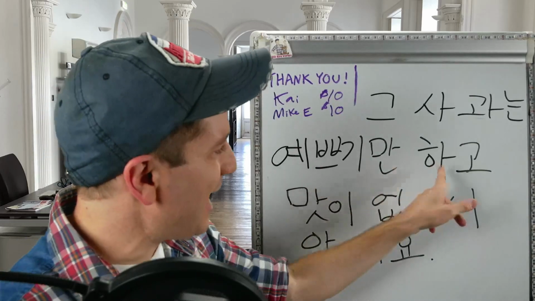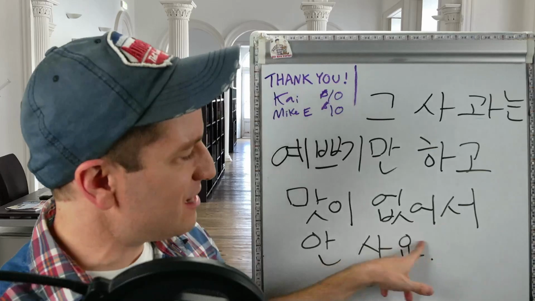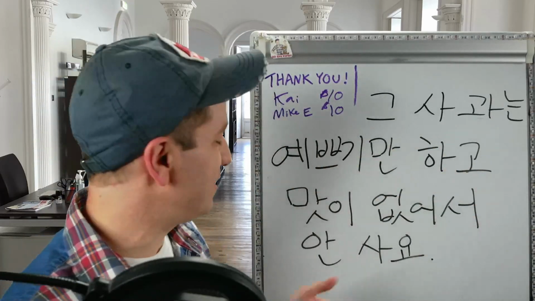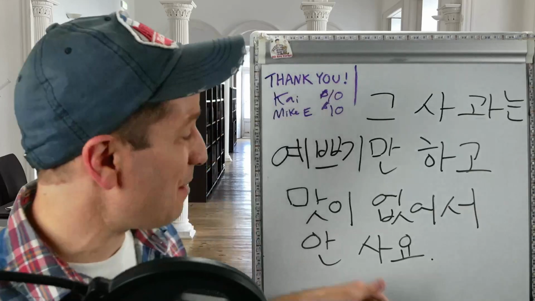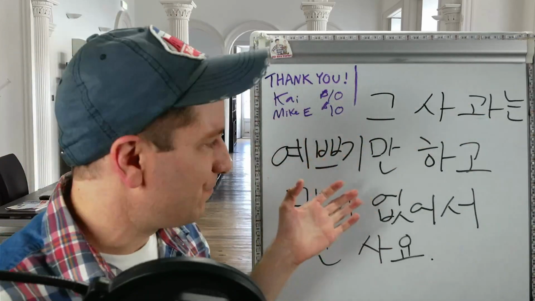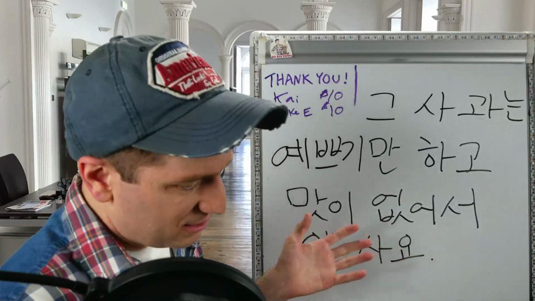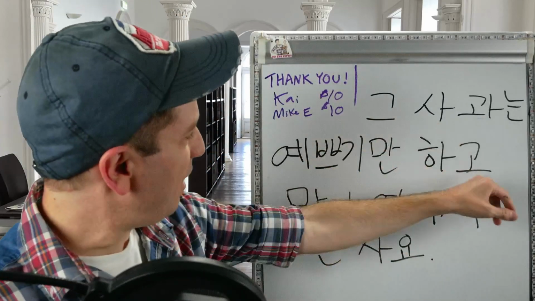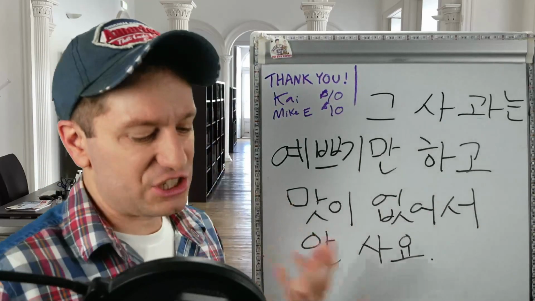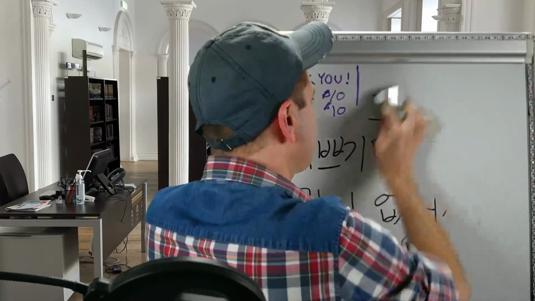It's only pretty and 하고 맛이 없어서, because it doesn't taste good, 안 사요. I'm not buying that apple because it doesn't taste good. That apple's only pretty and doesn't taste good, so I'm not buying it. 그 사과는 예쁘기만 하고 맛이 없어서 안 사요. So that apple is just pretty and doesn't taste good, so I don't buy it.